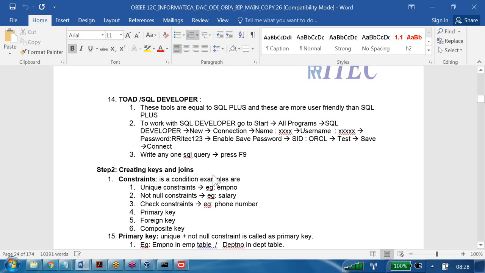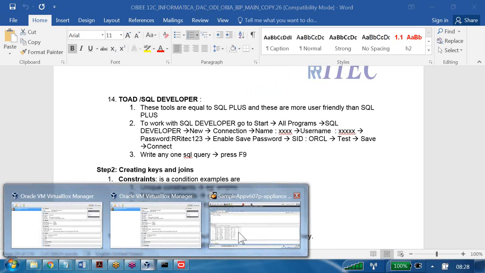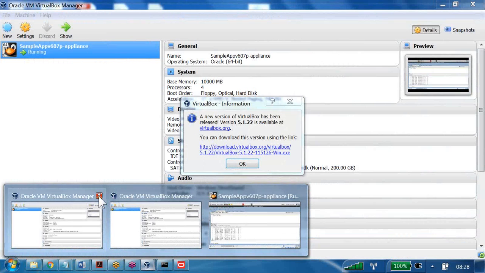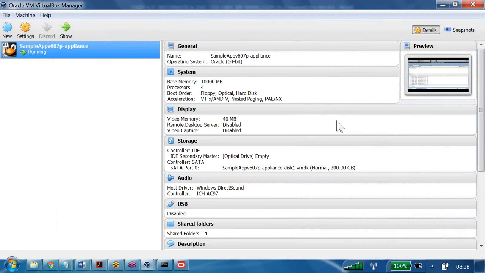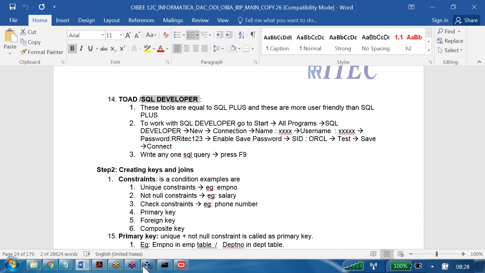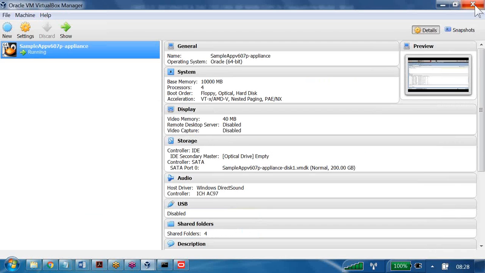Before step 2, I have something to discuss. What is this? Stored. And the second is available, SQL Developer. Mostly people are going to use Stored or SQL Developer only. People are going to use it in live environments.